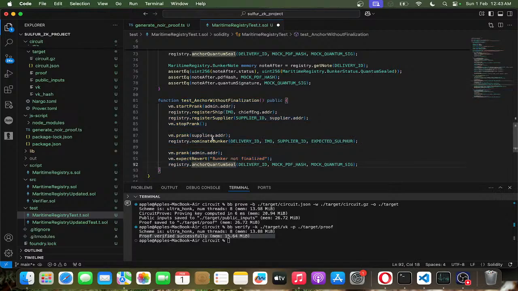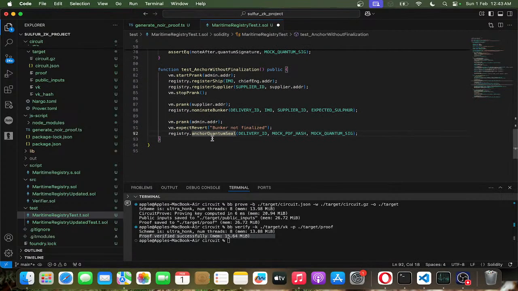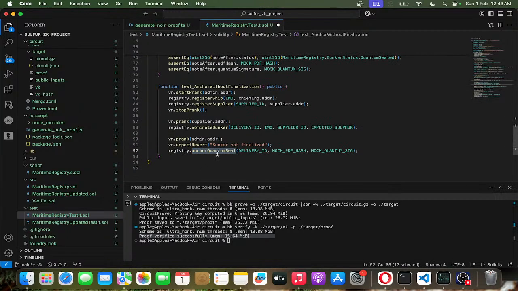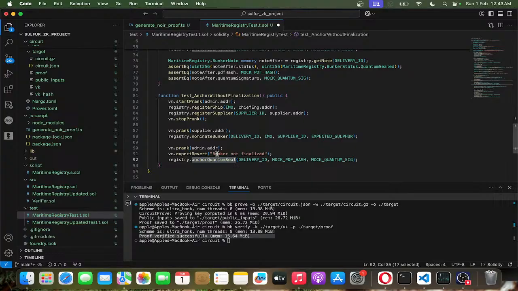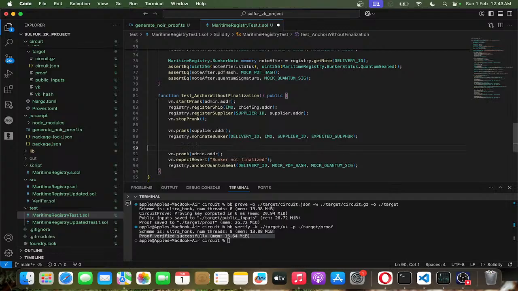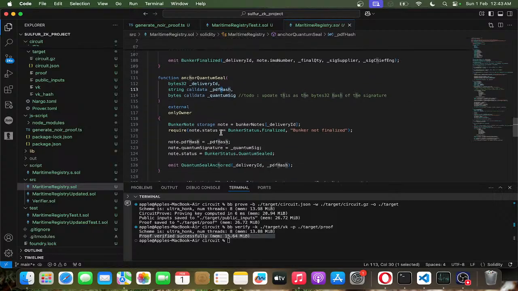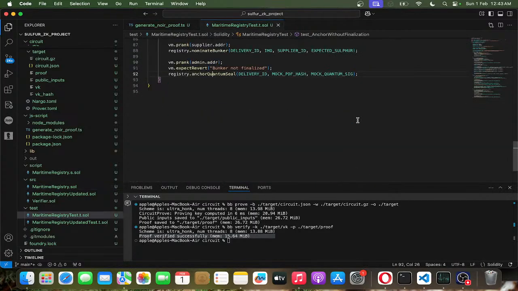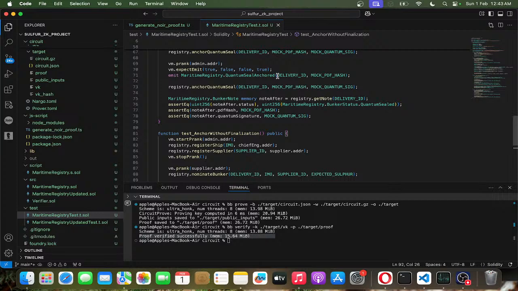This is the same thing, but again if an admin tries to call the anchor quantum seal, it's going to revert because the bunker is not finalized. That's one thing. Yeah, so here we are missing a step, so we have to call the finalize function, which is missing inside the quantum resistance. So there is a check here, it requires it should be finalized, which has been updated inside the finalize bunker function inside the contract.